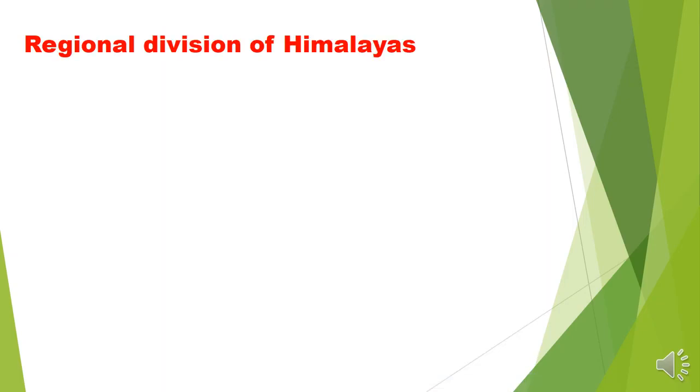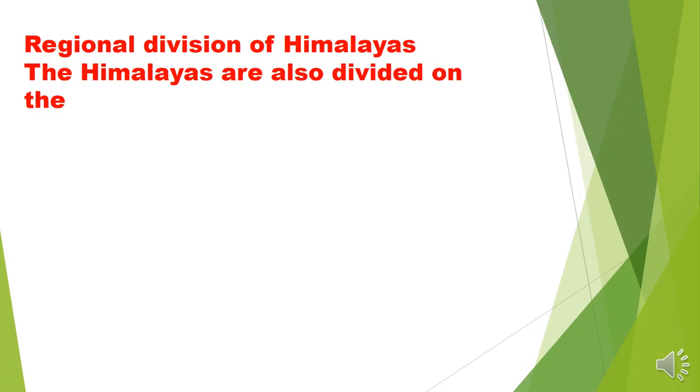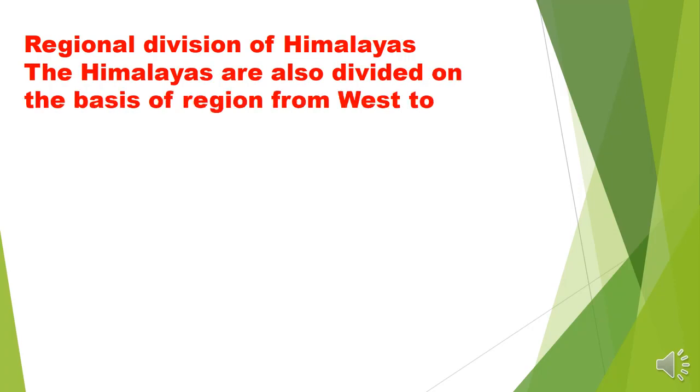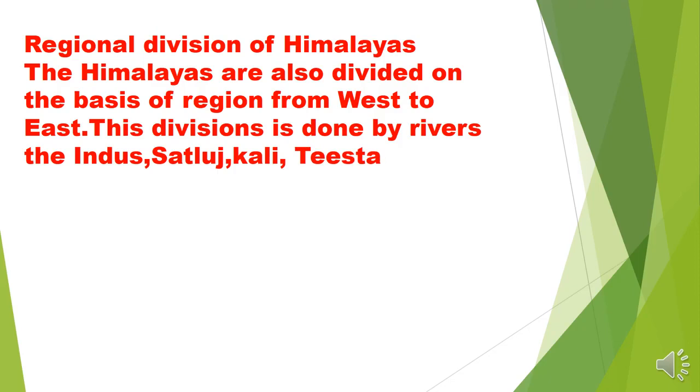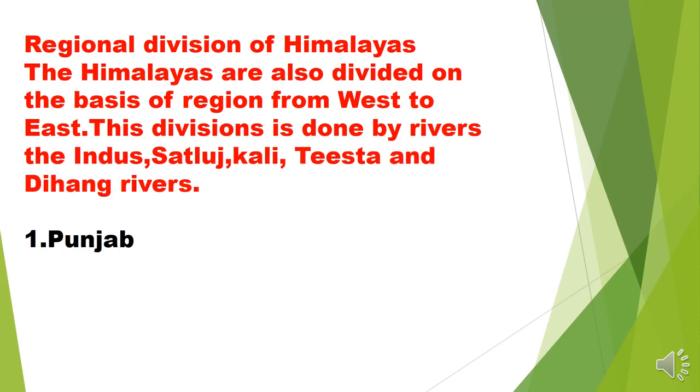And the next topic is regional division of Himalayas. The Himalayas are also divided on the basis of region from west to east, and this division is done by rivers, such as Indus, Satluj, Kali, Tista and Dihang river.